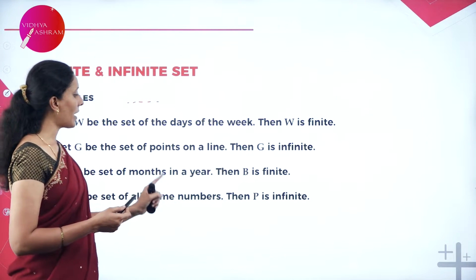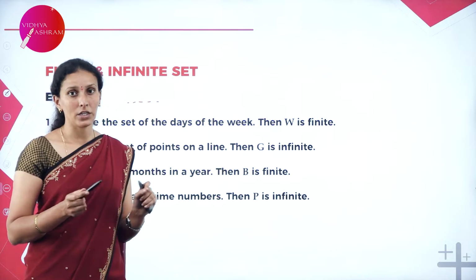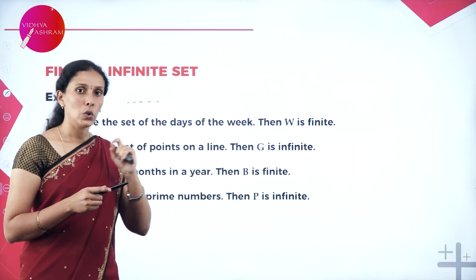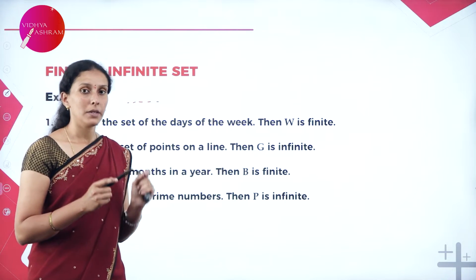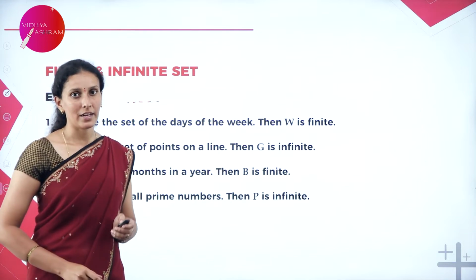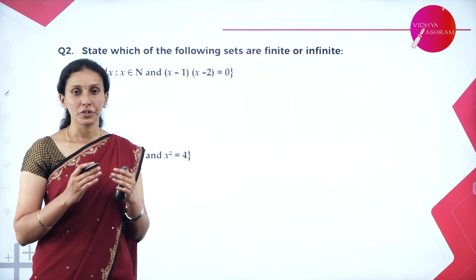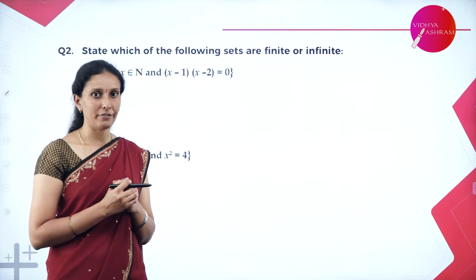P be the set of prime numbers. Prime numbers are infinite. We can't write what is the largest prime number. So that is, it goes until infinity. Hence, P is an example for infinite set. Now, here are a few examples. We need to identify which of the following are finite and infinite.